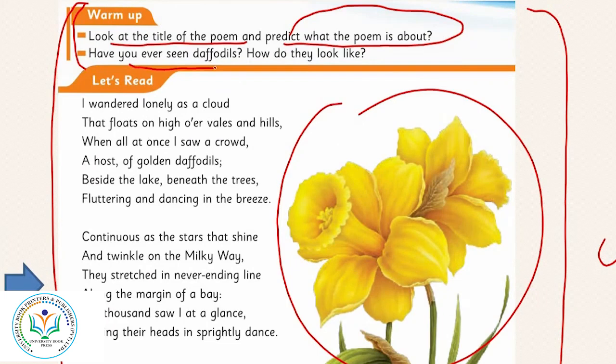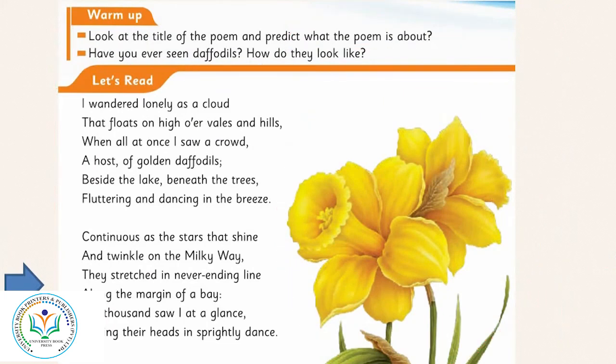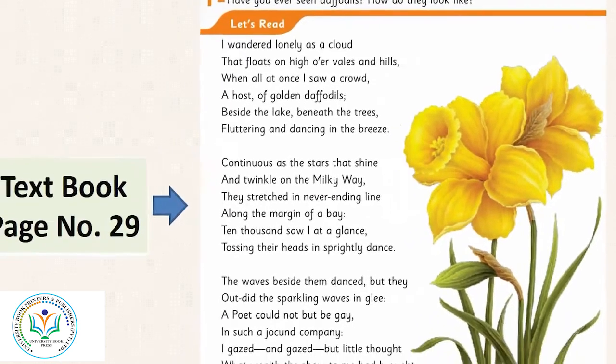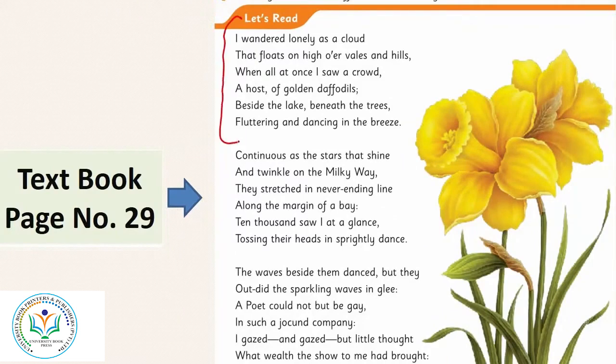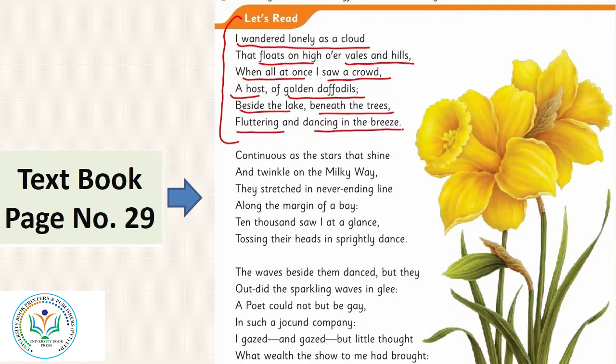Have you ever seen daffodils? How do they look? Let's start reading from the first stanza here. I wandered lonely as a cloud that floats on high over vales and hills, when all at once I saw a crowd, a host of golden daffodils, beside the lake, beneath the trees, fluttering and dancing in the breeze. In this stanza, consisting of 6 lines,